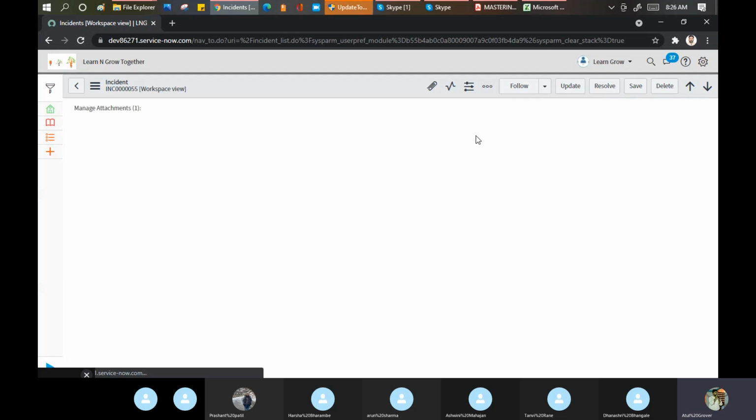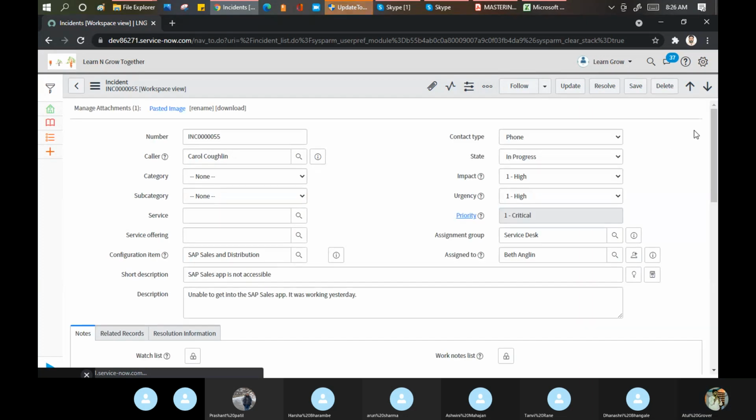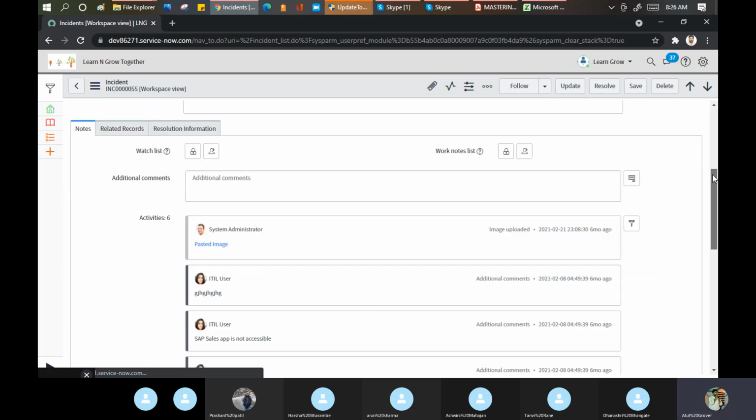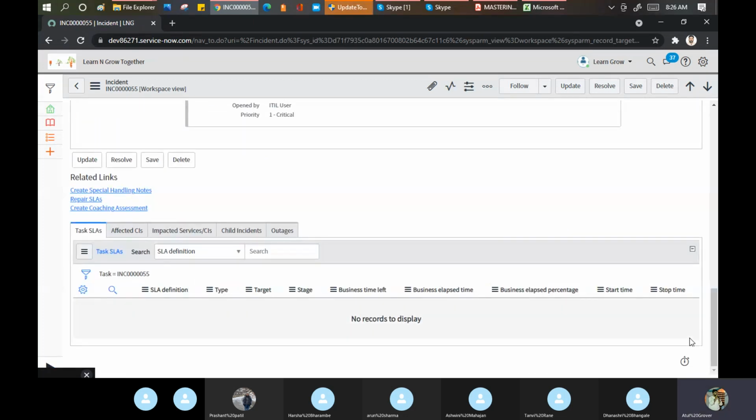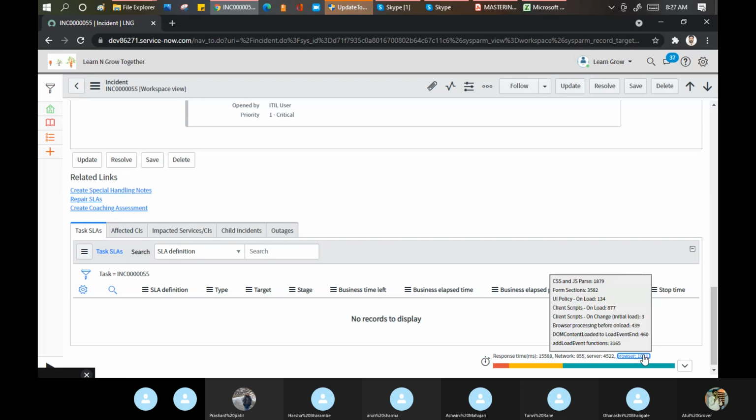Now if I open this incident form and scroll down, here when you click on this, it will tell you, see, a total of 877 scripts run here: on load client script, on change 3, on browser processing 439.